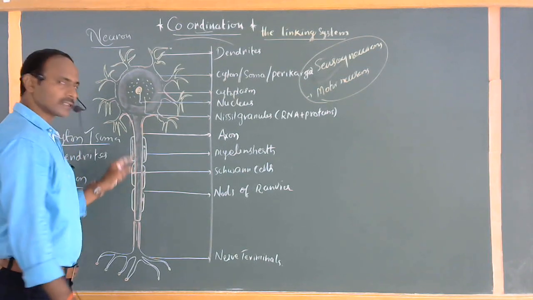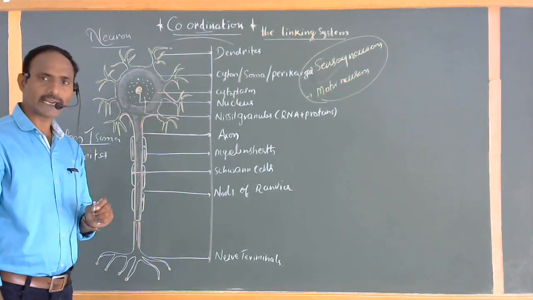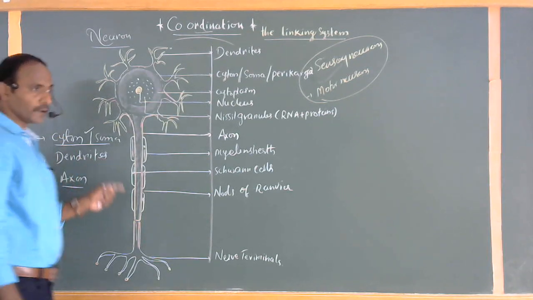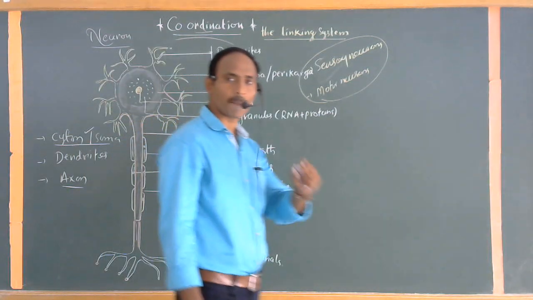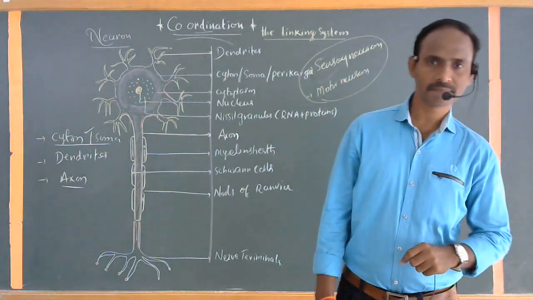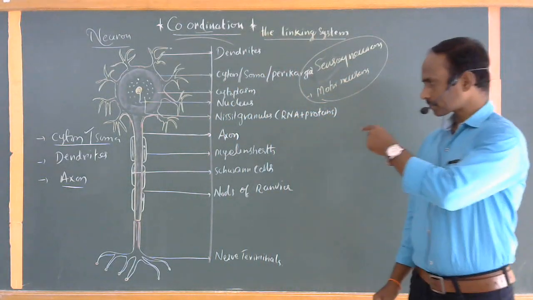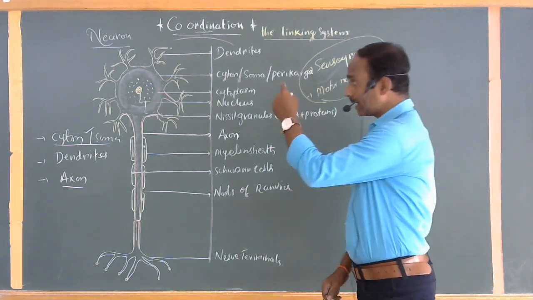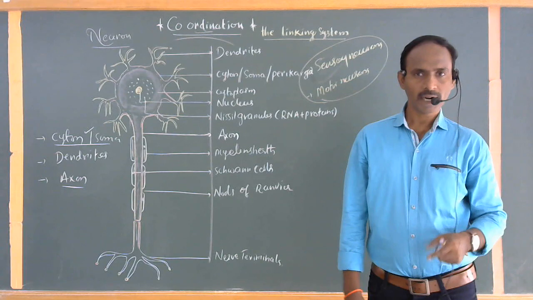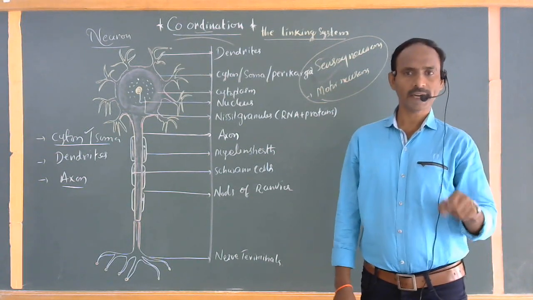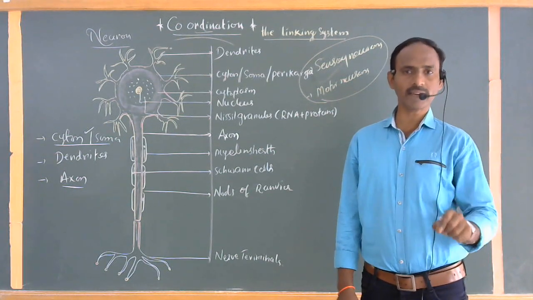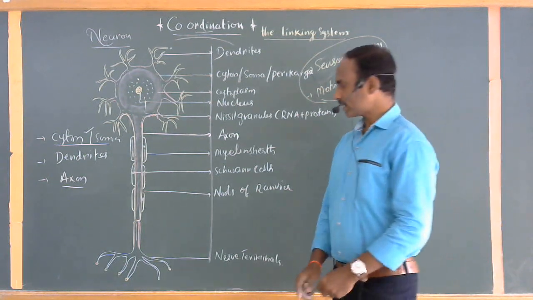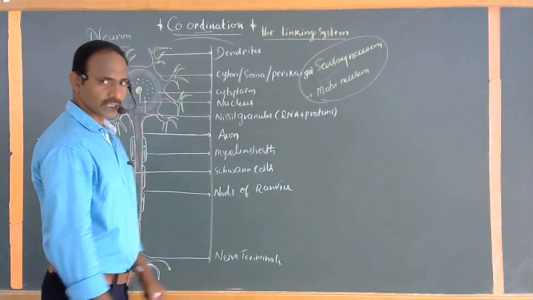Mostly the myelinated axons are present in the CNS, the central nervous system. But actually, these kinds of neurons are not clearly observed within the brain or spinal cord. We can't observe the myelinated and non-myelinated axons there. Depending upon the myelin sheath, we can understand whether it is the axon or the dendrite itself. You understand? So that is how the procedure goes on.